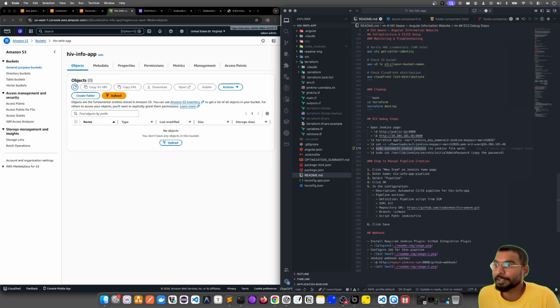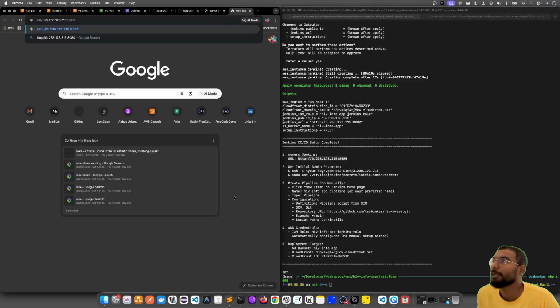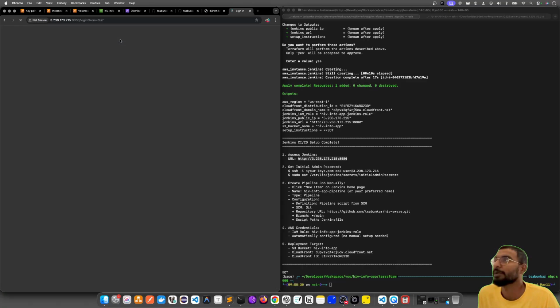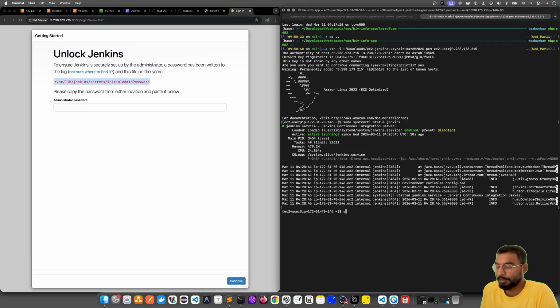In order to go to Jenkins, I think the command is already prompted here. You see, to access Jenkins, it's the public IP address followed by colon 8080, right? That's how you can go to Jenkins, and it asks for the password of this variable. So what I can do is I can just say sudo cat the path here, and I got the password.